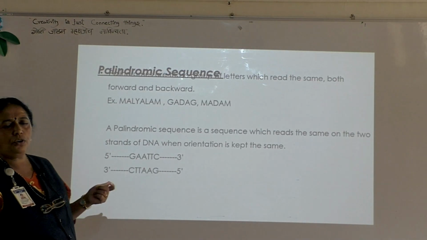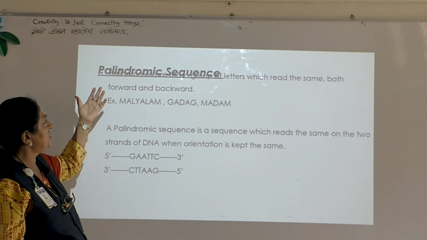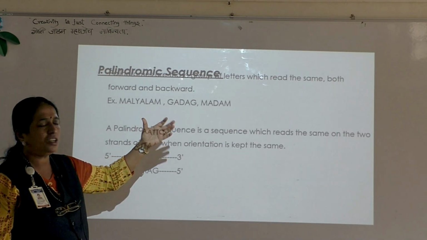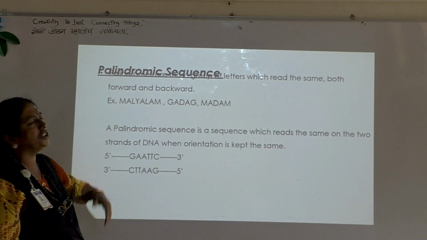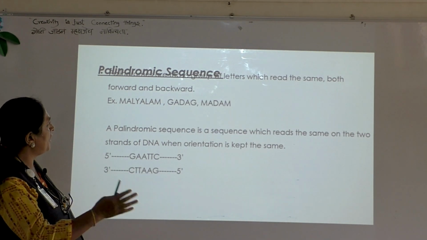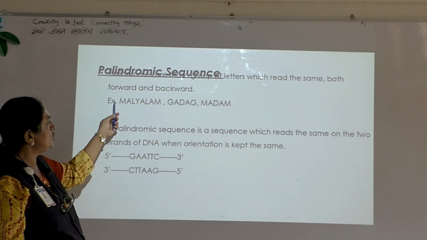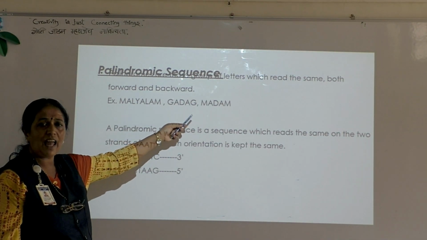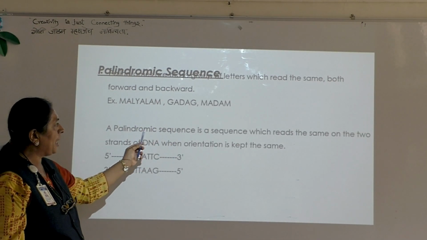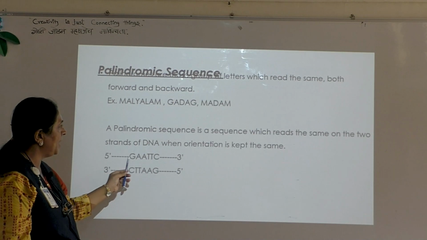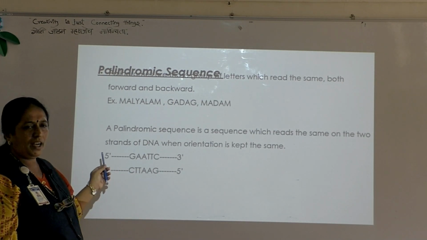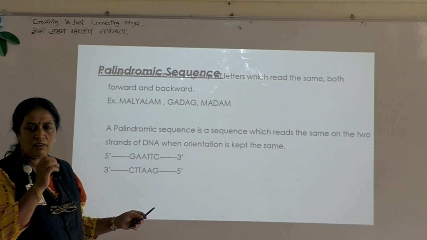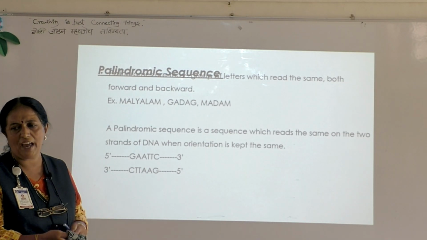Then, one more important thing is that these restriction endonucleases recognize palindromic sequences. Means what? The sequence will read the same in both directions, that is forward and backward. If you observe these words, you can see the spelling is the same. Malayalam, Gadag. Like that, here you will find the palindromic sequence which reads the same in DNA, and here you will find the 5-3 and 3-5, the sequence which reads the same in both directions.